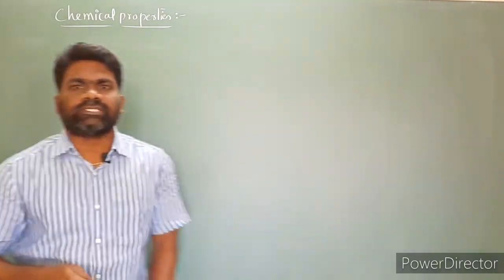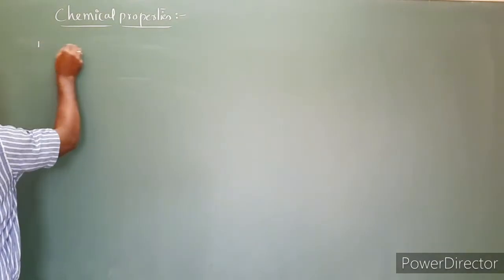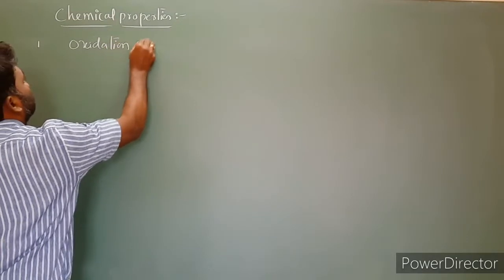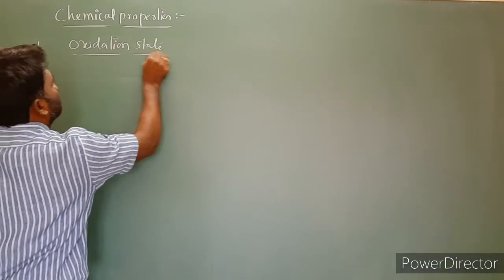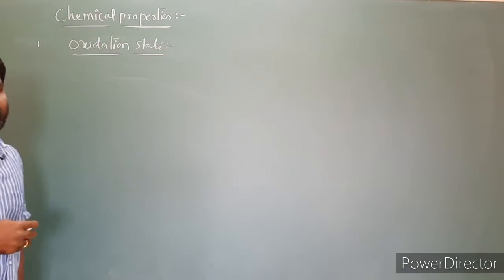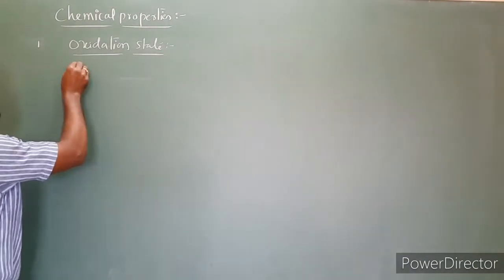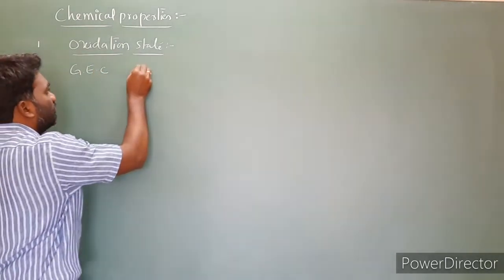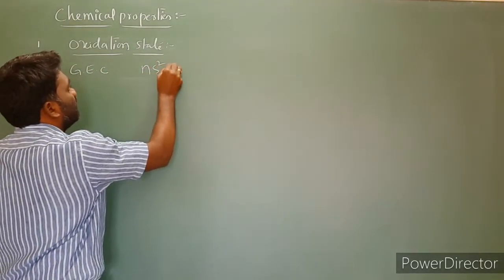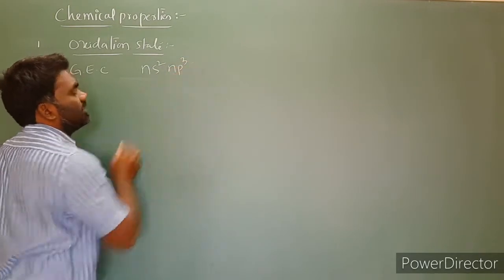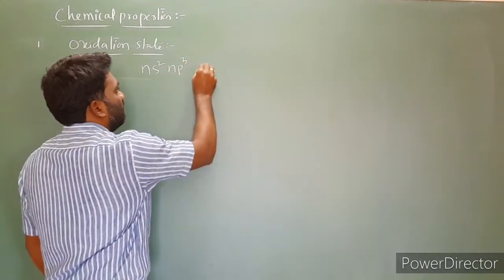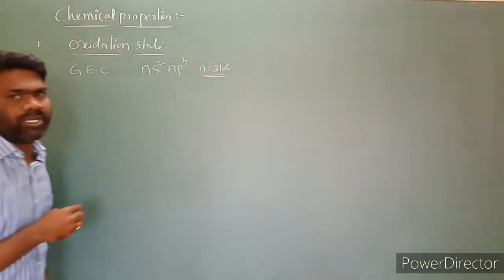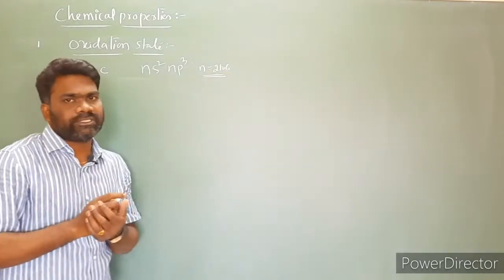In that, the first one is oxidation state. First we need to write the general electron configuration of 15th group elements. The general electron configuration of group 15 elements is ns2 np3, where n is equal to 2 to 6. n is the principal quantum number, nothing but the shell number.